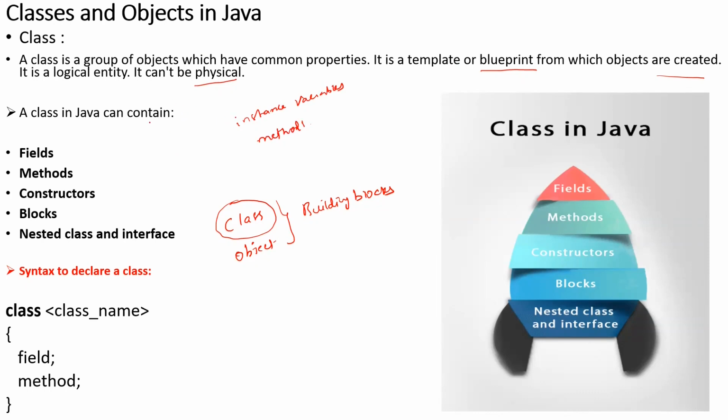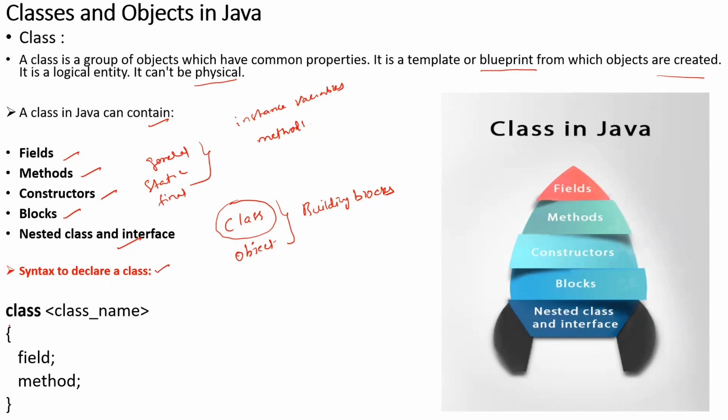A class in Java can contain fields, methods, constructors, blocks, nested classes and interfaces. Then you have static instance variables, final instance variables, and general instance variables. All these can be declared in a Java class. So how to work with the syntax of a Java class?